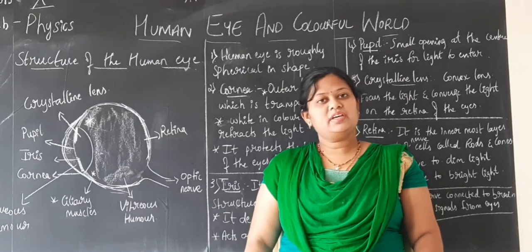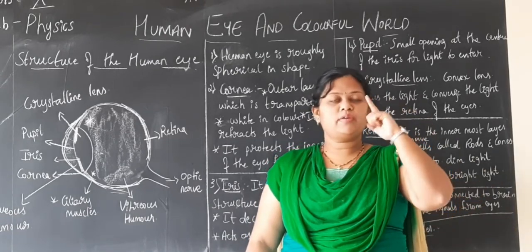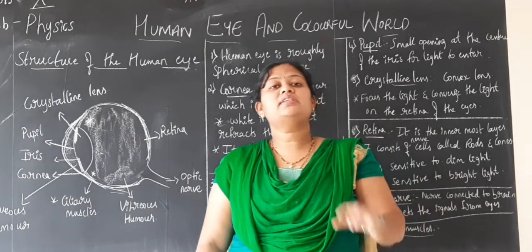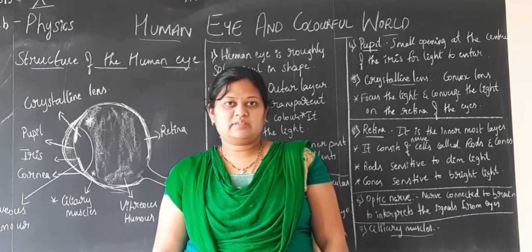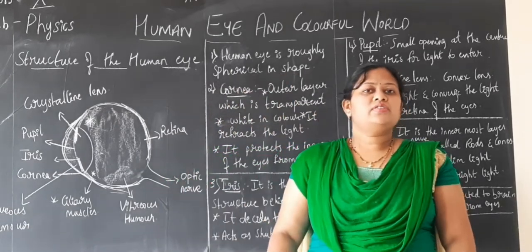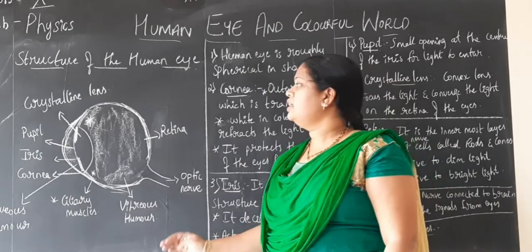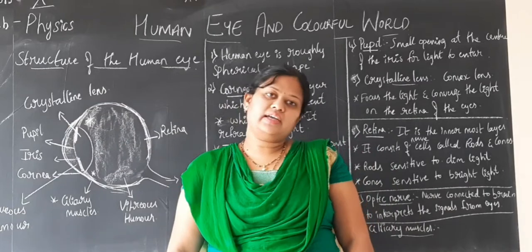Whenever you see any object, what will happen? When light falls on an object, the light will reflect back from the object, and when it falls on our eyes, you can see things around you. That is what you have discussed. I also said that the eye consists of a lens. So today let us understand the structure and various parts of the eye.